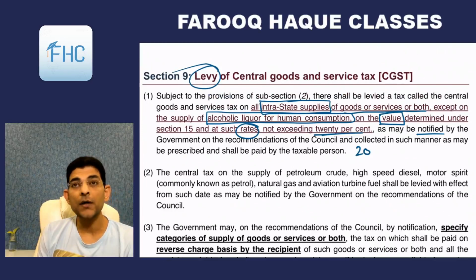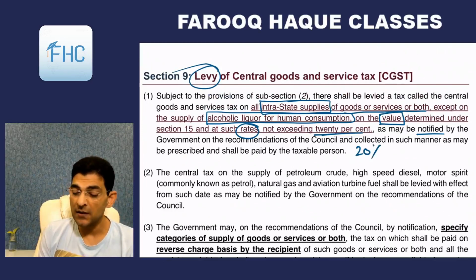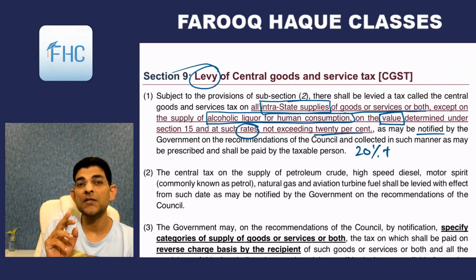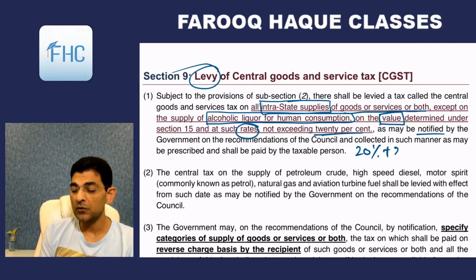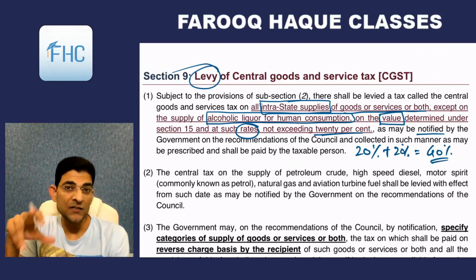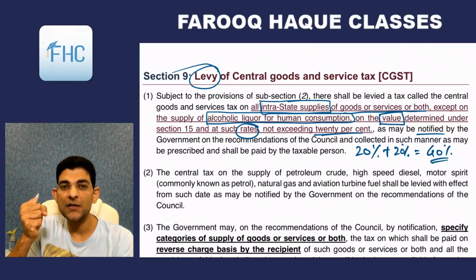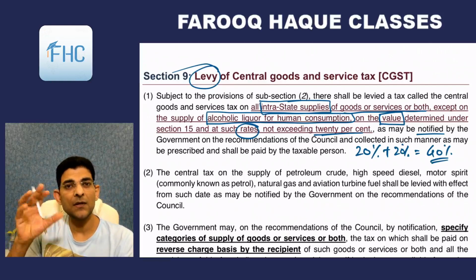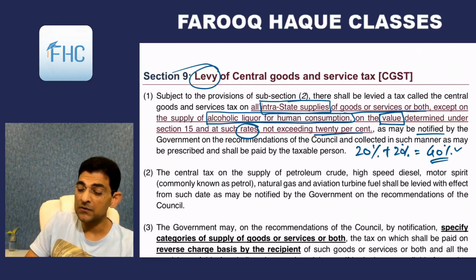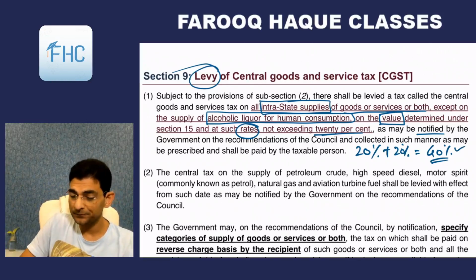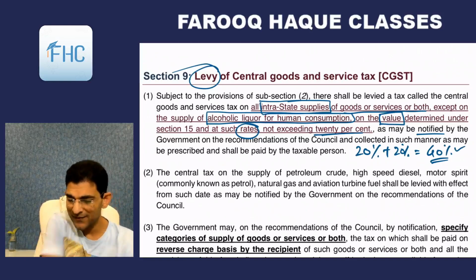And as you know, on intrastate supplies there is CGST plus there will be corresponding SGST with equal rate. So if the CGST rate is 20, SGST will also be 20. So the maximum overall rate will be 40%. And IGST is a composite of both CGST and SGST. So the IGST rate is the combination, means IGST rate can be maximum 40%. So that is very simple.